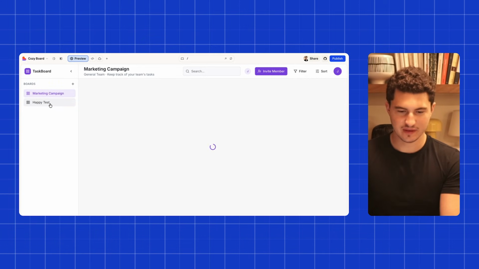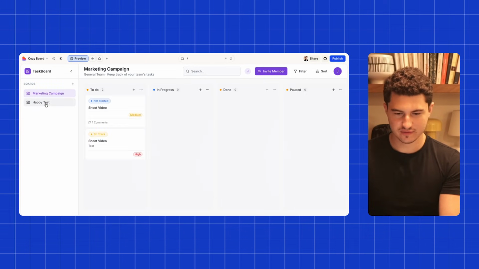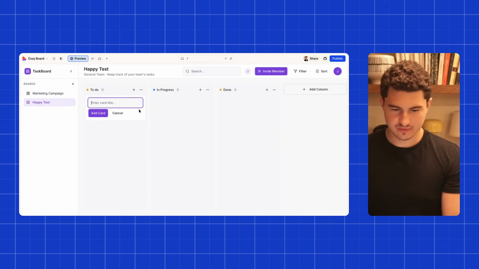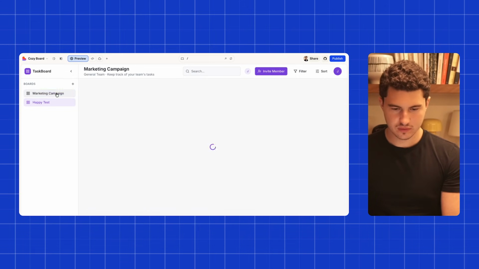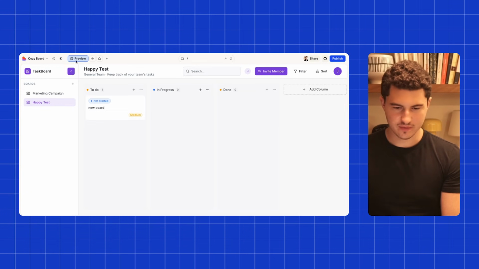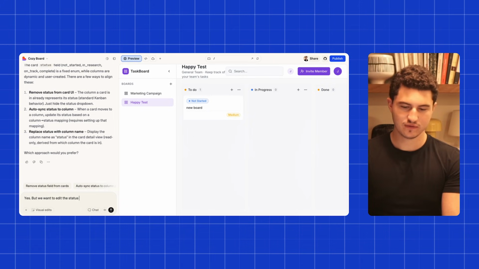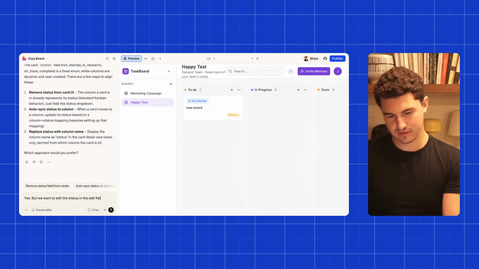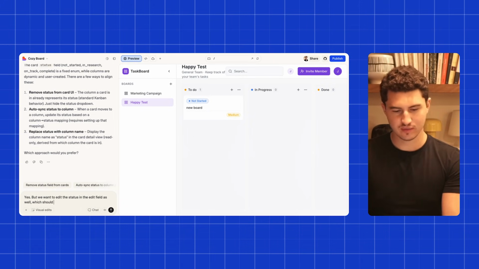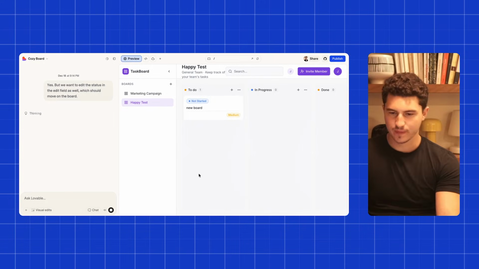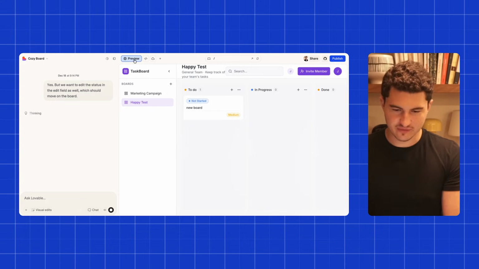Yeah, it seems like that's a bit of an issue though. It seems like when I switch fast, it kind of glitches. Kind of, I don't know, inconsistent. We'll test to make sure this is working. Bit slow on the load, but not much we can do. But we want to edit the status in the edit field as well, which should update on the board. Cool. So it looks like we have a small responsive issue here as well, but I'm not going to concern myself too much with that.